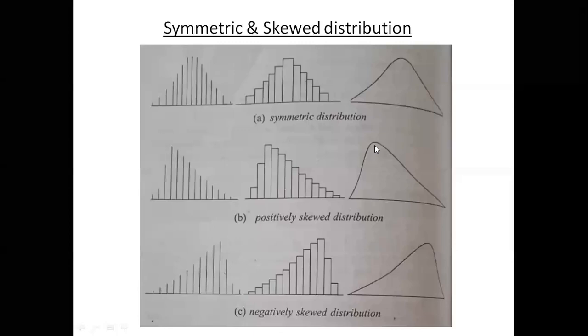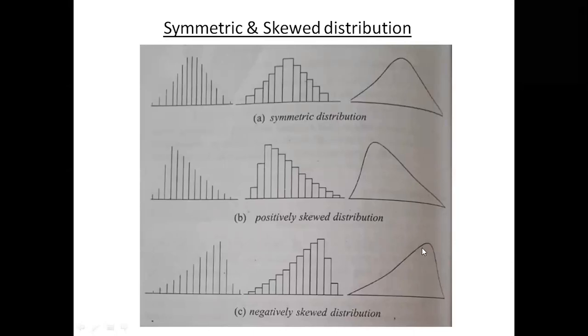And in the third case, that is called negatively skewed, a right side tilt, as if they are on the right side and the left side. So they are called positively skewed, and the last case is called negatively skewed.